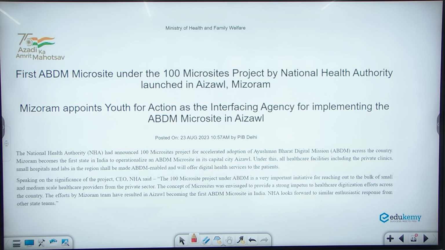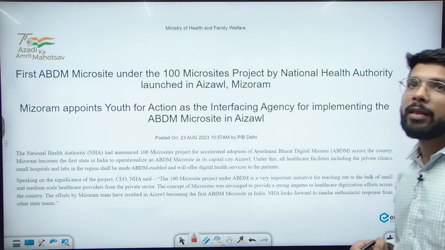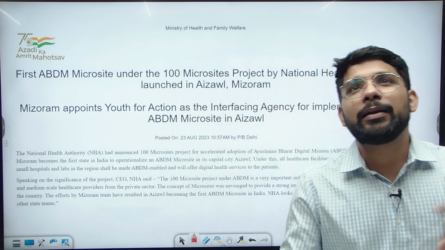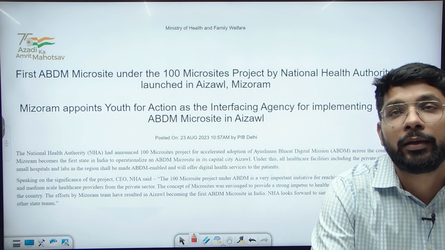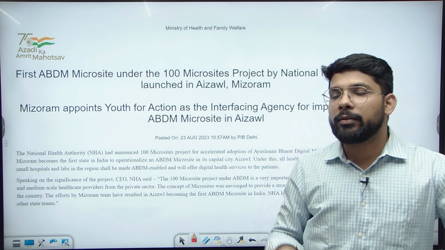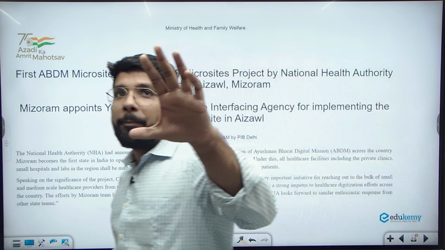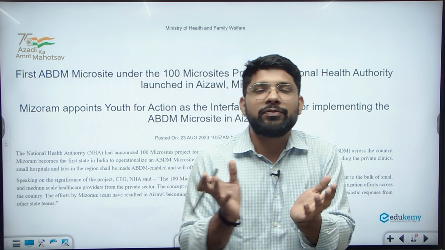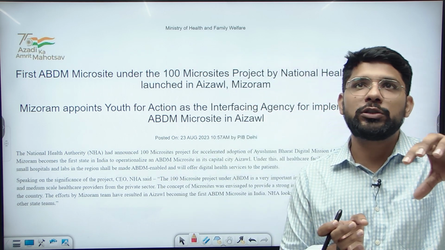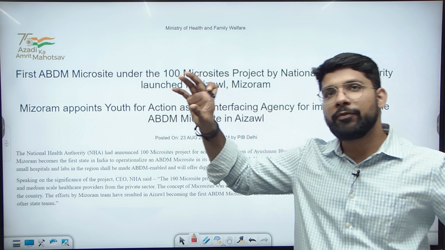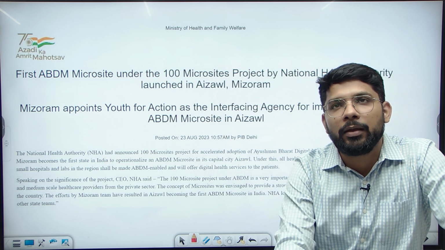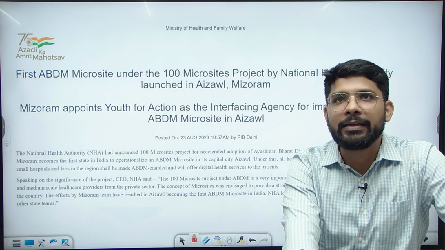In the Ayushman Bharat Digital Health Mission, the government planned to start 100 microsite projects. Here the microsite means the government wants to start a separate kind of infrastructure which will include small clinics, private hospitals, and different kinds of dispensaries, which will store their data digitally under the Ayushman Bharat Digital Mission.